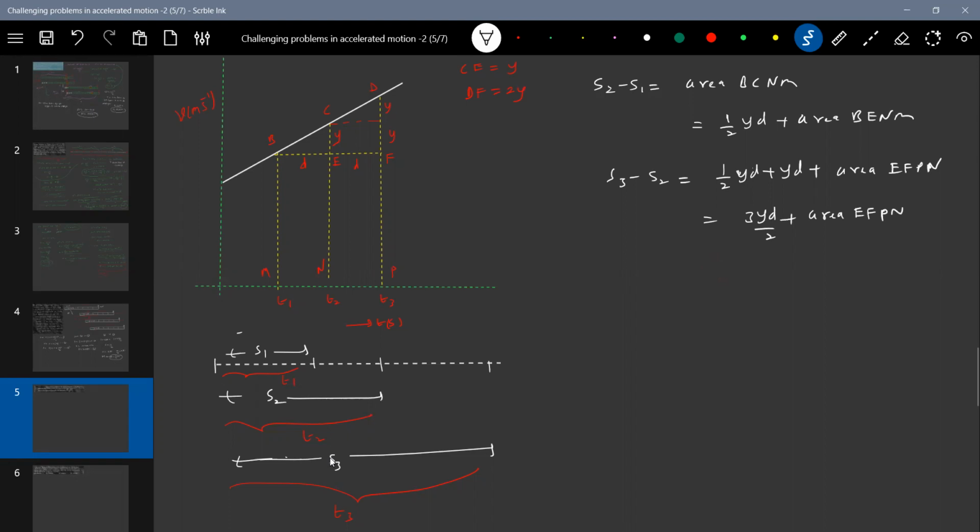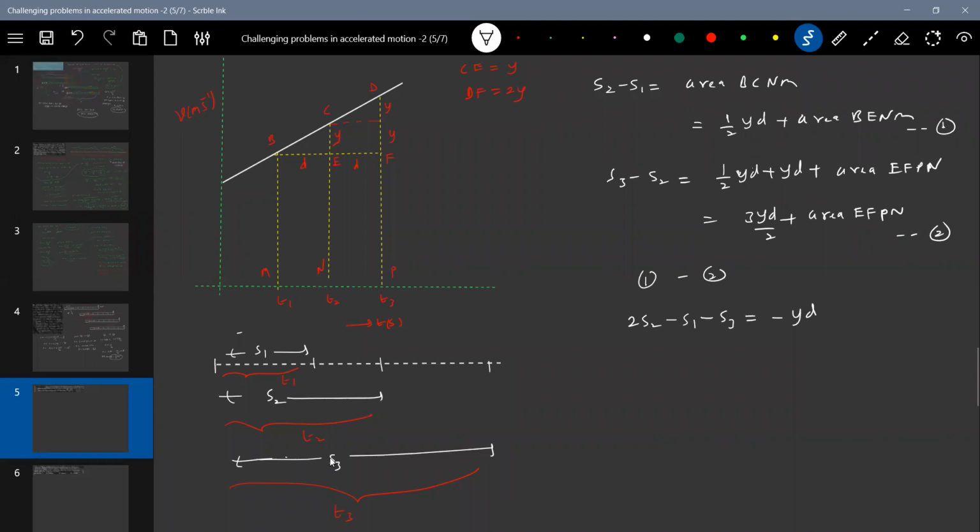Okay, from these two equations, this is equation 1, this is 2. Subtracting 2 from 1, so we'll take the difference of this. 1 minus 2. So this will become 2S2 minus S1 minus S3, which should be equal to minus YD.